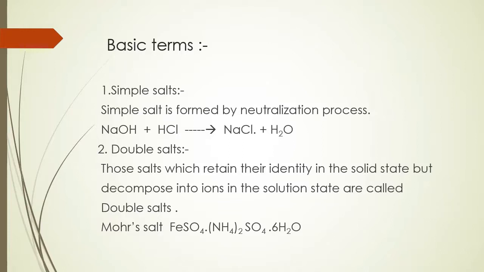First basic term is simple salts. A simple salt is formed by the neutralization process, in which an acid reacts with a base and forms a simple salt. Double salts are formed by the combination of two simple salts, and these retain their identity in the solid state but decompose into ions in the solution state. For example, Mohr salt is a double salt which on decomposition gives two different simple salts, ferrous sulfate and ammonium sulfate.